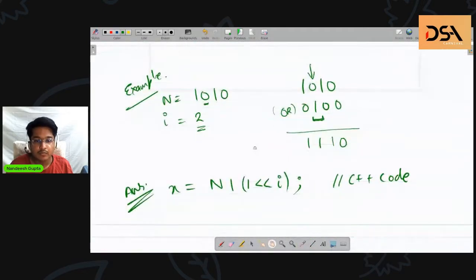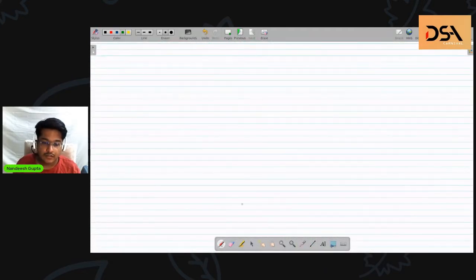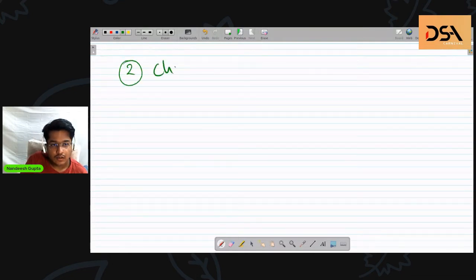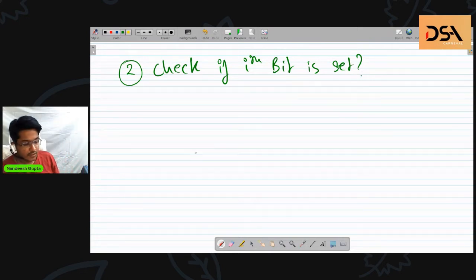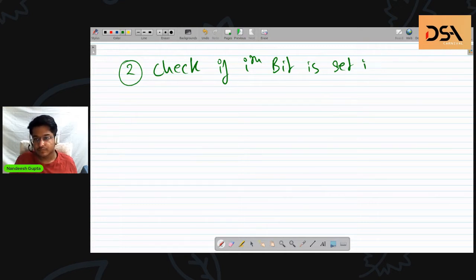Let's move to the second problem. The second problem is you want to check if the ith bit is set or not. If it is set, then you will just print yes or print no, whatever. Maybe you'll use it in some other program. But the main problem here is you want to check if the ith bit is set in a number n. So how will you do that? Anyone?